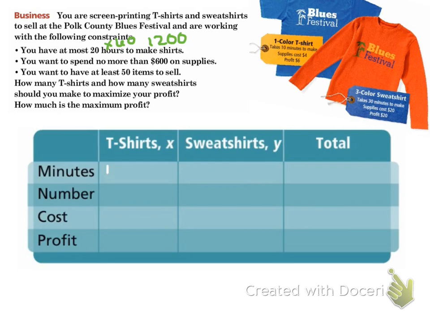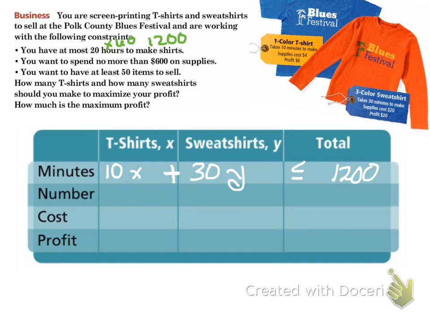It says my t-shirt is 10 minutes, so 10x. My sweatshirt takes 30 minutes, so 30y. And we want it to be at most 1,200 minutes, because that's how much time we have to work on it. So if we want it at most, that means less than or equal to. And when we combine these to write our equation, we're just going to put a plus sign in between, because we combine the minutes from how long it took to make the t-shirts and how long it took to make the sweatshirts.